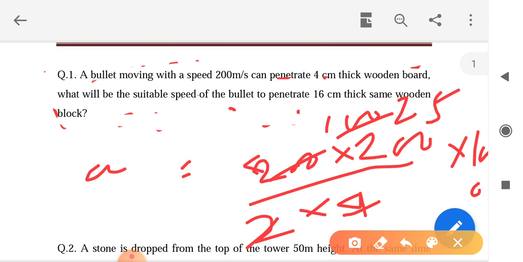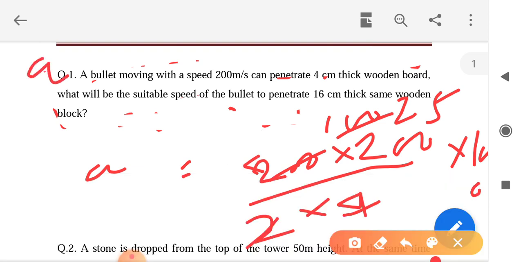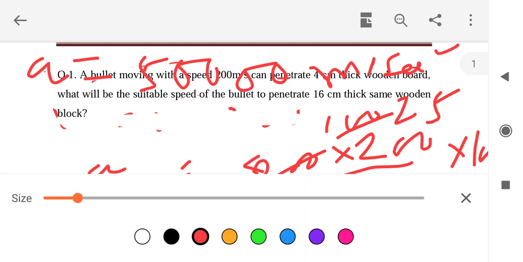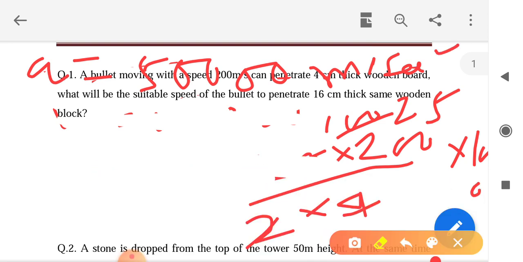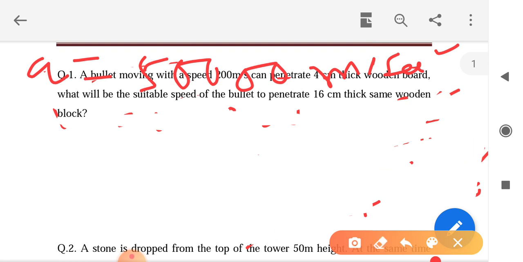So acceleration equals, I just simplify. Now I can erase this portion. Now here the velocity is what we can find out.